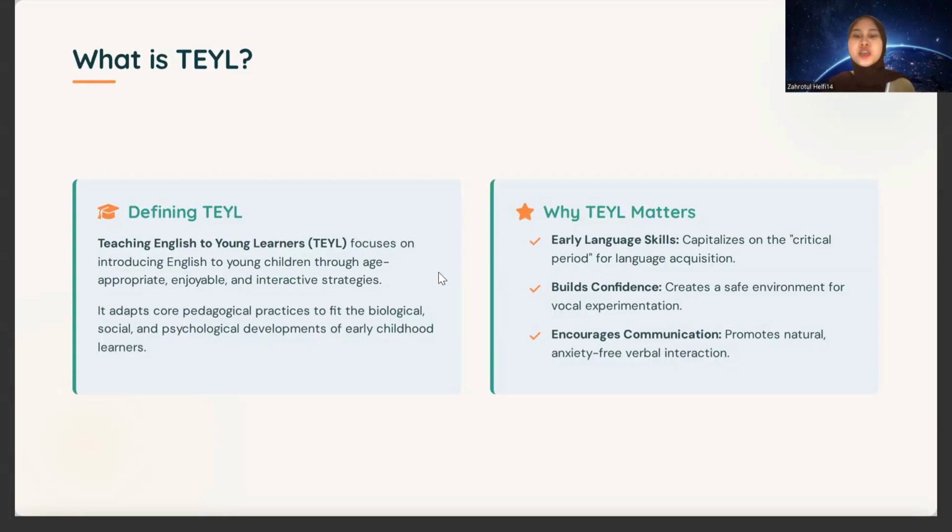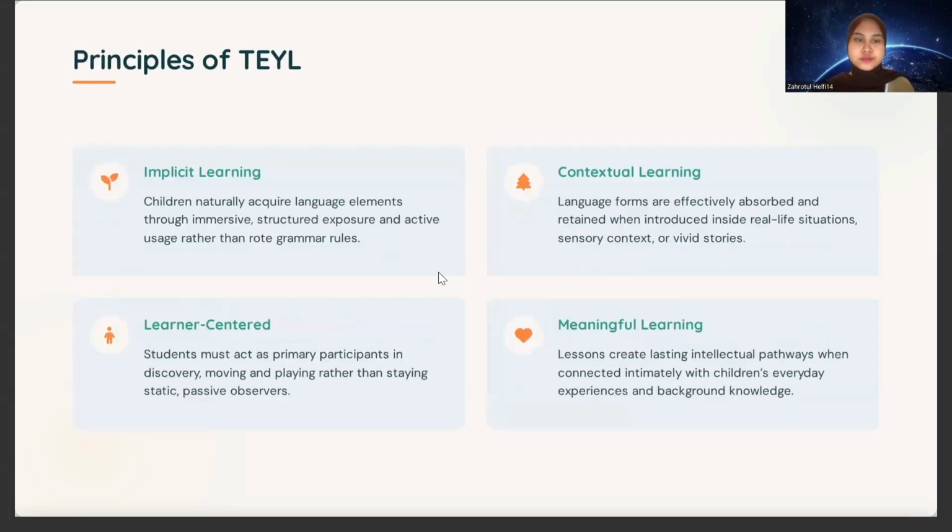And then, why TEYL matters. Early language skill capitalizes on the critical period for language acquisition, builds confidence, and creates a safe environment for vocal experimentation. It encourages communication and promotes natural, anxiety-free verbal interaction.